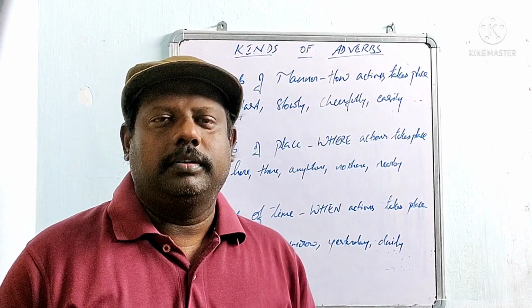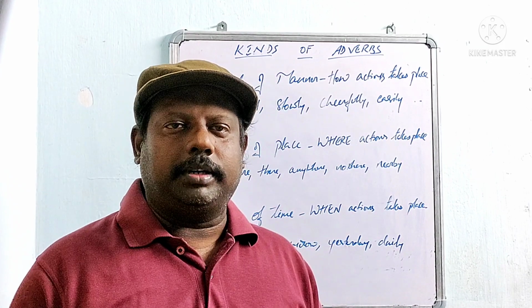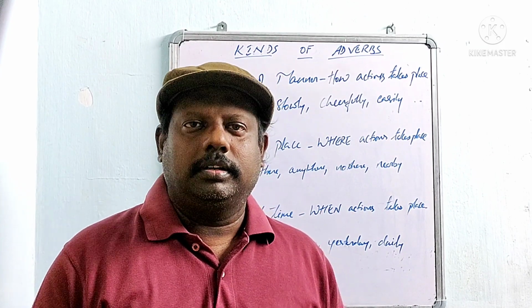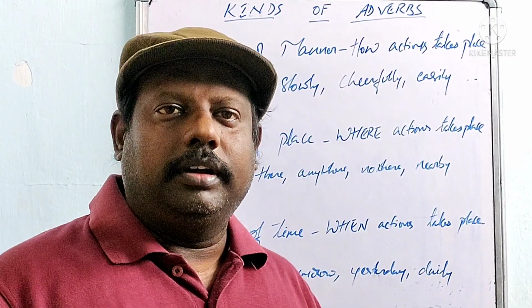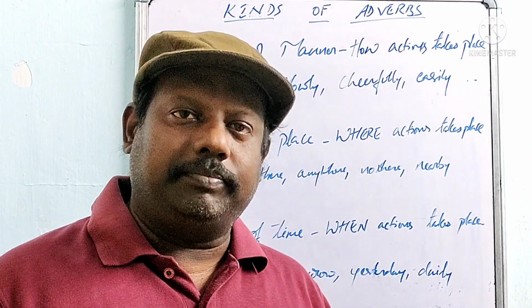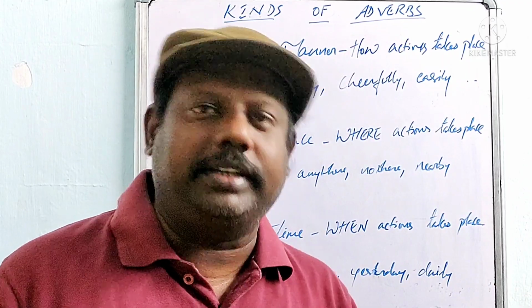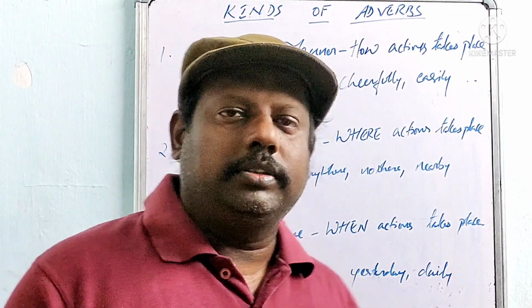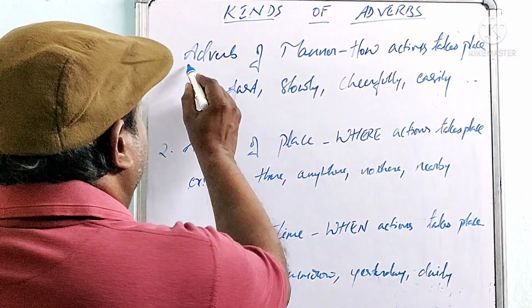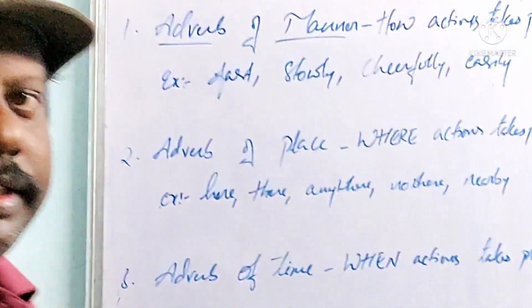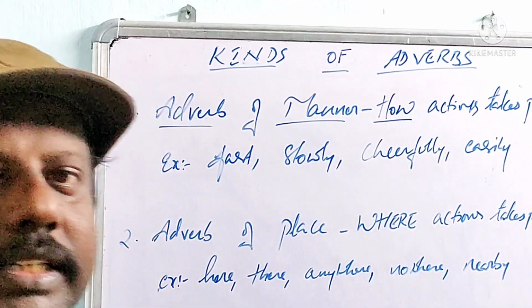Students, we came to know what adverbs are and their examples. Now it's time to learn about kinds of adverbs. We have a total of 5 kinds of adverbs: adverb of manner, adverb of place, adverb of time, adverb of frequency, adverb of degree. Total 5. So the first one, adverb of manner. Here I have written it in capital letters. It denotes how an action takes place.